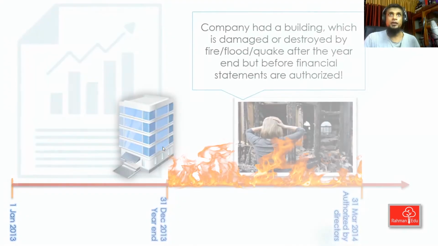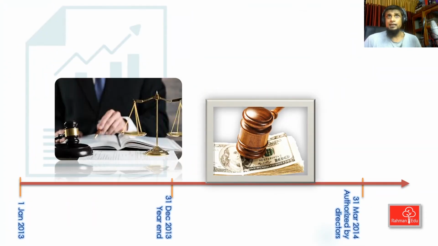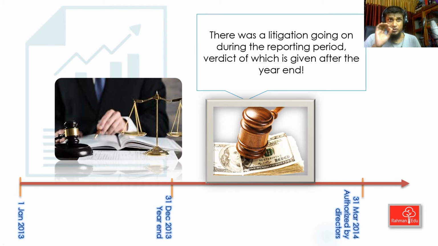Now I will go to our next situation. This is an example, a litigation. There was an ongoing court case against your company during the year ending 31st December 2013. And only after the year end, the verdict is given. And maybe you are fined $20 million. Now the question is whether the verdict that is given is an adjusting event or non-adjusting event. Do I need to reflect anything in the statement of financial position that is prepared as at 31st December 2013?